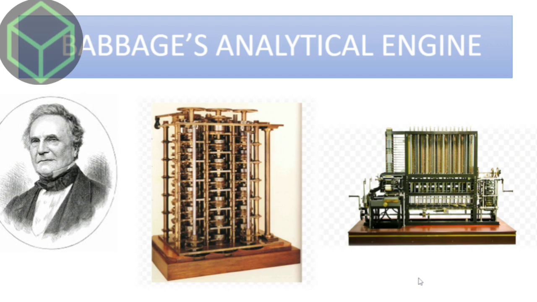But in 1833, Babbage had a better idea and he stopped working on the difference engine and started designing another machine called the analytical engine.